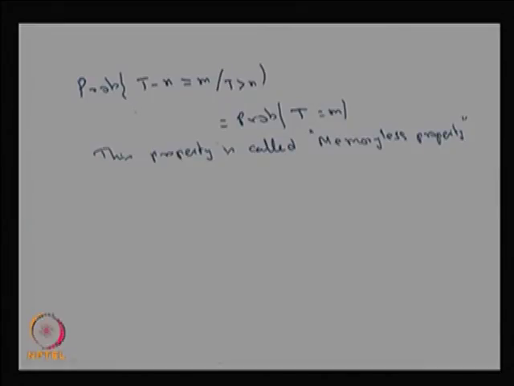Instead of that, if I make another random variable for how many trials are needed to get the rth success, where r can take a value greater than or equal to 1, and the rth success happens in the nth trial, then if r is greater than 1, I can define a negative binomial distribution for that random variable. If r is equal to 1, then it ends up being the same as the random variable capital T.